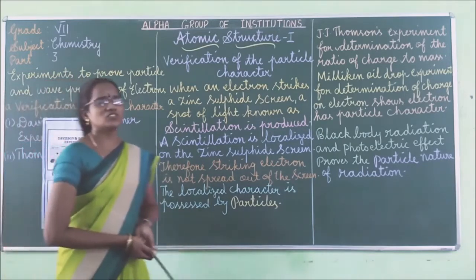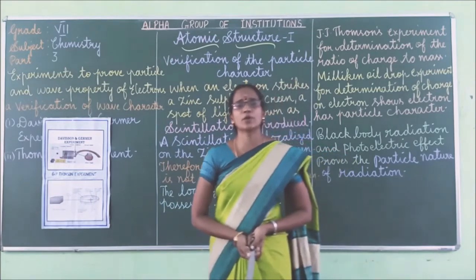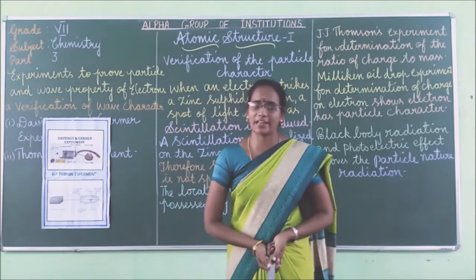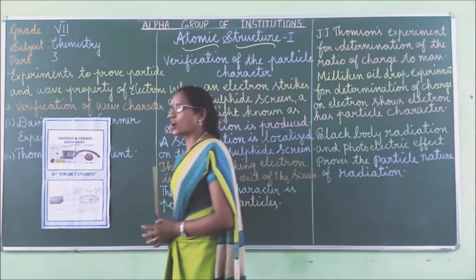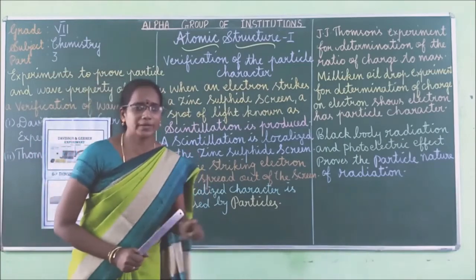So, the Davison and Germer experiment proves the de Broglie hypothesis, because the de Broglie hypothesis is used to define the wave nature of electron. Second one is the G.P. Thomson experiment, that you will get the information through Pickwas.